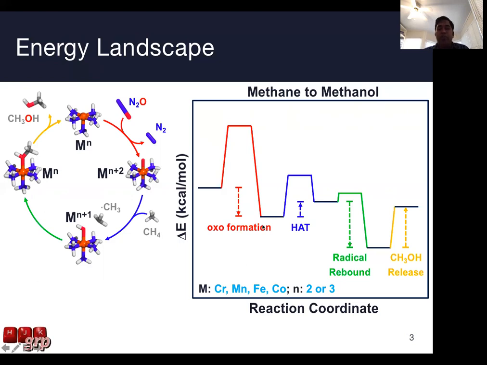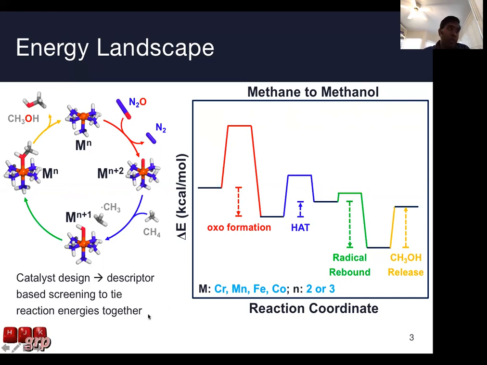So in the realm of heterogeneous catalysis, computing all of these different reaction energetics independently is computationally expensive. To reduce the cost of catalyst screening, there have been many studies on catalyst design using descriptor-based reaction energies. That way you would compute one descriptor, such as the oxo formation energy, and correlate it with the rest of the energies on the reaction energy landscape so that you don't have to do explicit computation for the other energy landscape steps, and you can get a pretty accurate result just based on the descriptor.